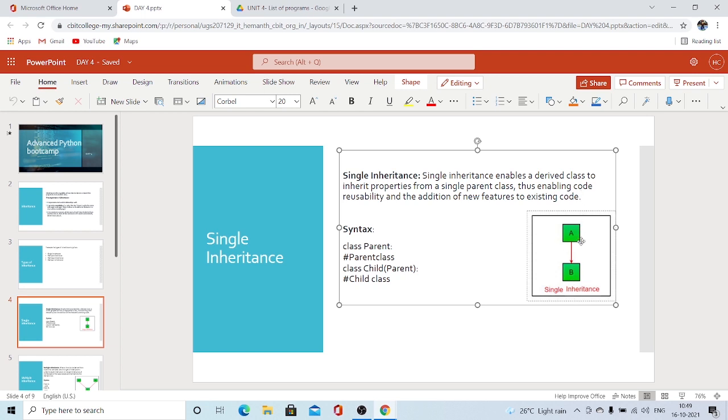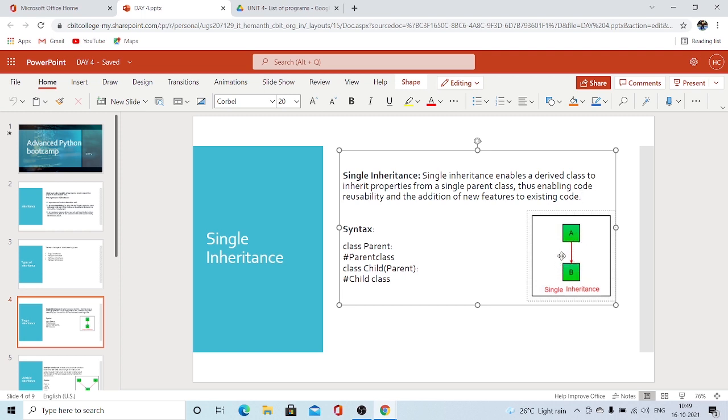This diagram represents single inheritance. With this diagram, we can easily understand. Now, the properties of A are being inherited to B. This is done on only a single path, right? It's coming from only a single parent class. The class B has only a single parent, that is A. This actually means single inheritance.